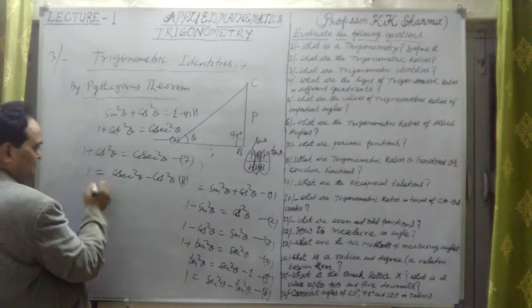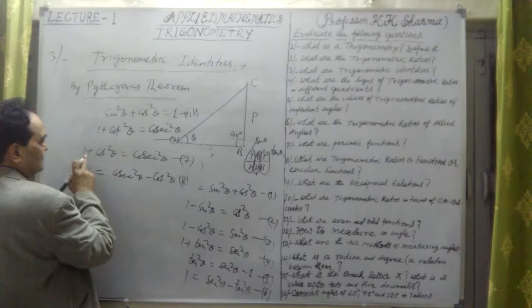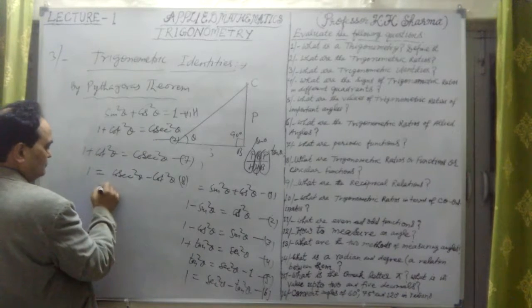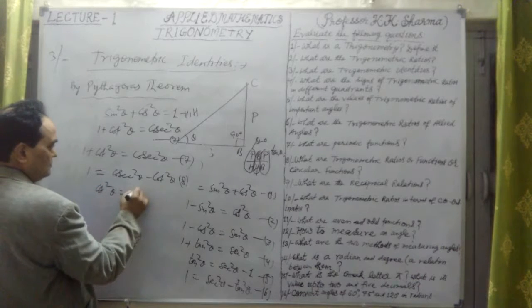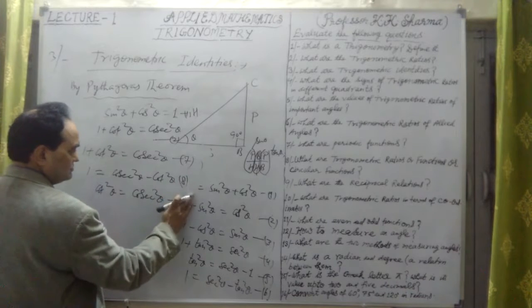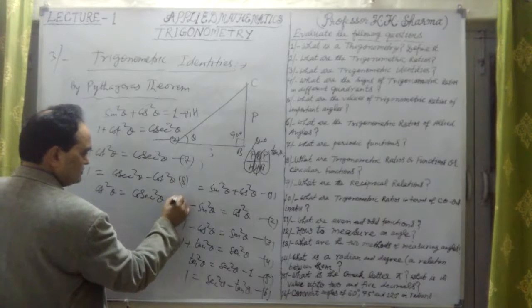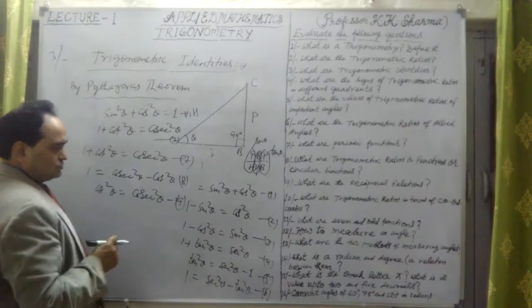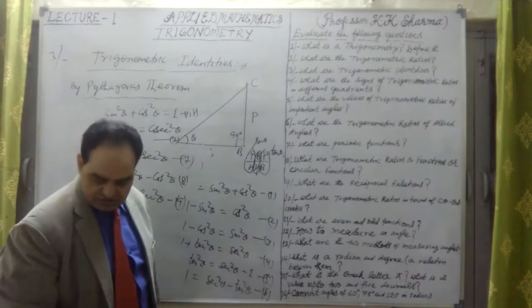Okay, this is 1. And if I take 1 to that side, that is cot square theta is equal to cosec square theta minus 1. This is the 9th one. These are total 9 trigonometric identities.